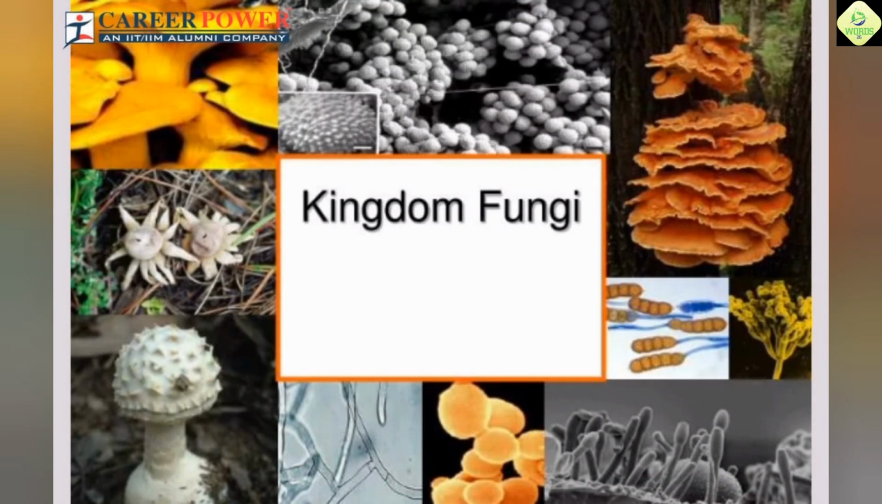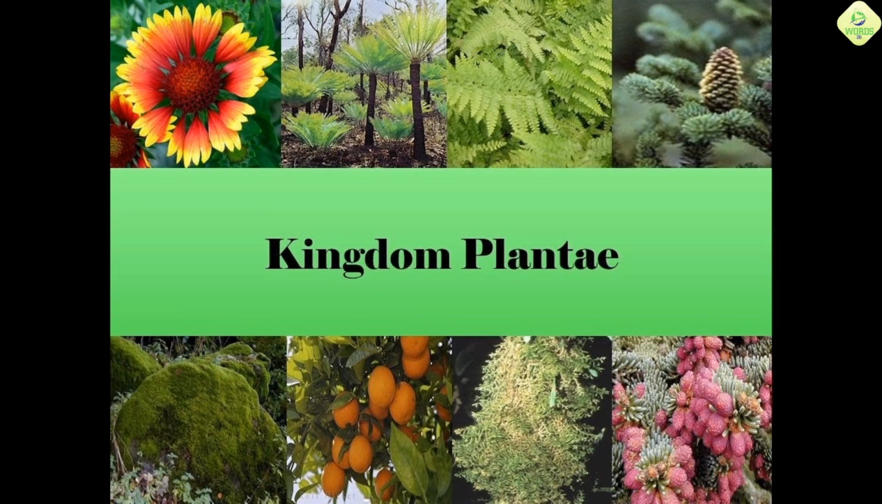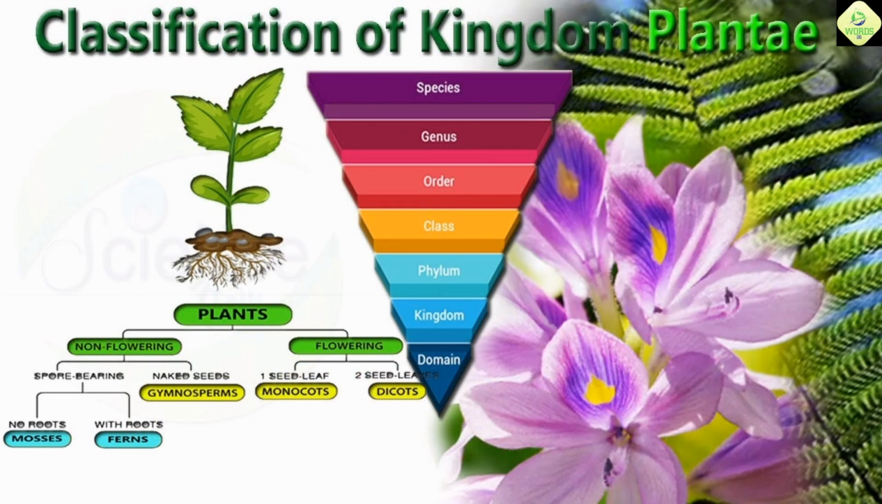Fifth, Plantae. Characteristics: multicellular eukaryotic organisms with a cell wall made of cellulose. They are autotrophic, using photosynthesis to produce food. Environment: terrestrial and aquatic environments. Example: trees and flowers.